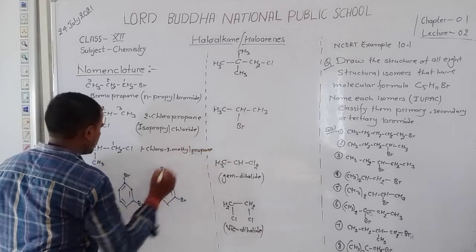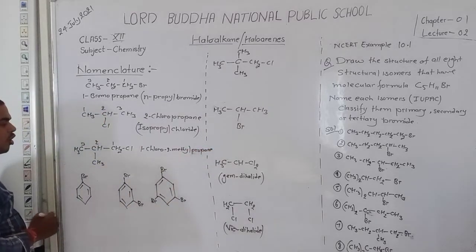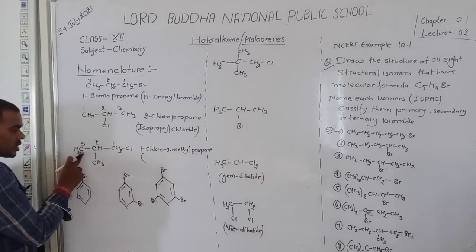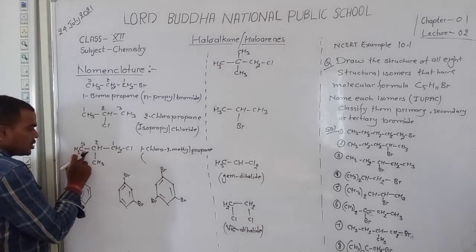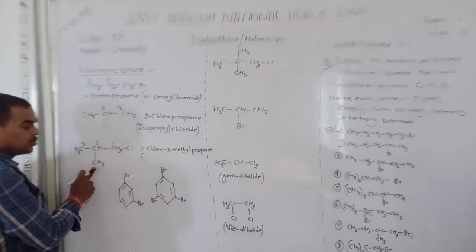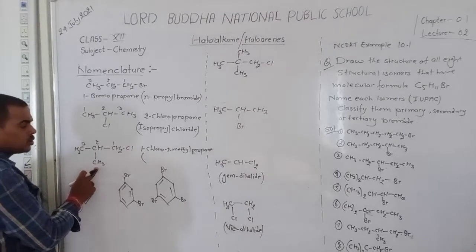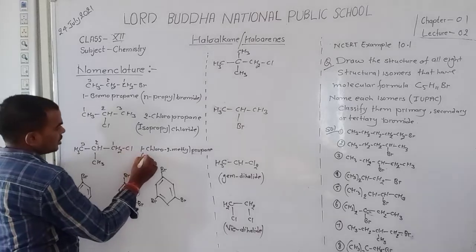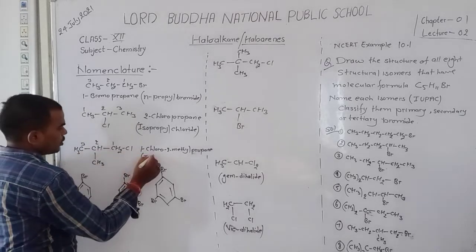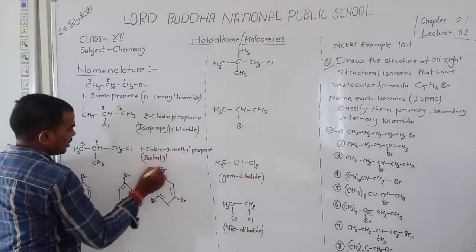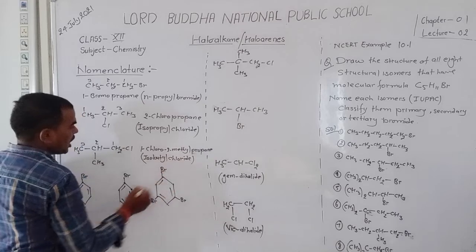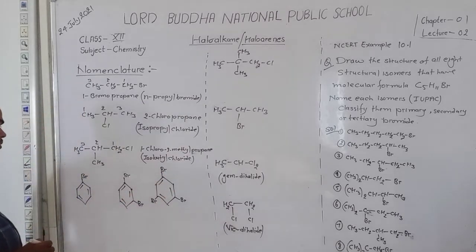Propane. Okay student, and the common name of this compound: from the last carbon, the second carbon is joined with a methyl group, one methyl, so it is also named iso. And number of carbons 1, 2, 3, 4, so butyl. And here chloride. The name of this compound is isobutyl chloride.